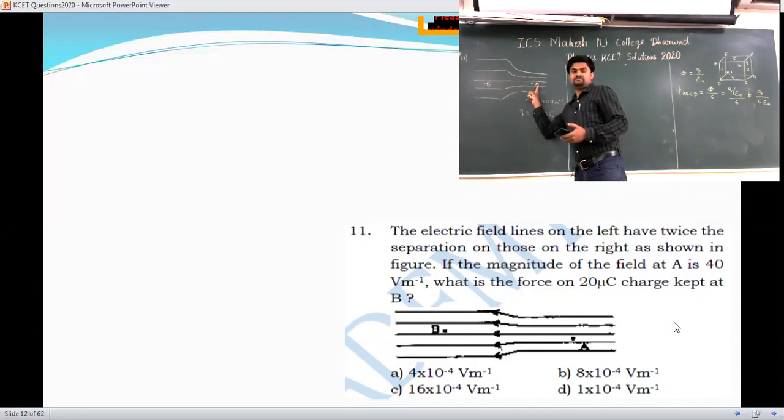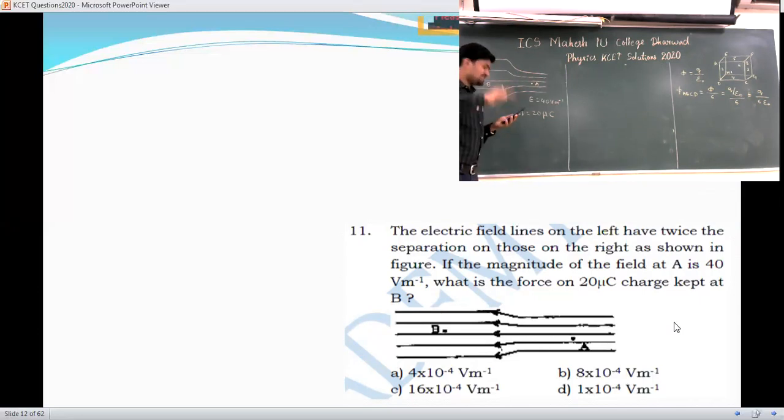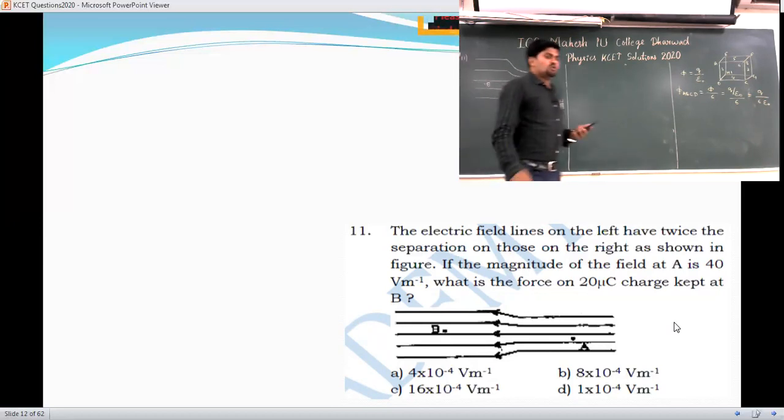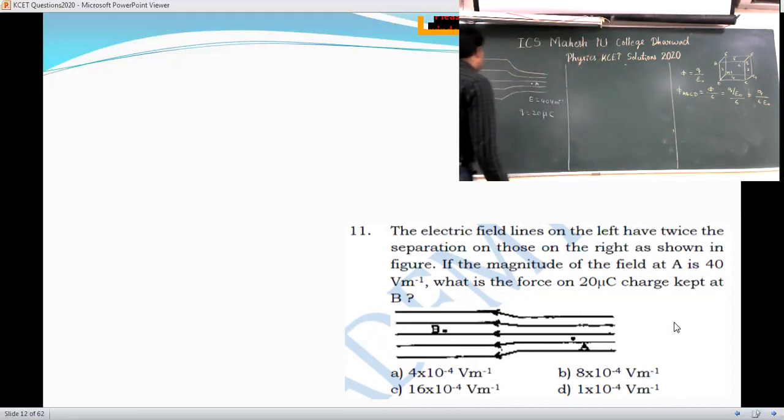Now if you discuss this question, here the separation is more, here the separation is less. In the question they have given that the electric field lines on the left have twice the separation. So if more crowded electric field lines are there, the electric field is more; less crowded electric field lines mean less electric field. As the separation is twice, what about the electric field? Electric field will be half.